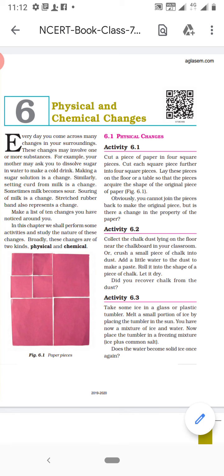So, these all are the examples around us of chemical changes. These changes are irreversible. And in these changes, chemical properties, the constituents have been changed. A new substance has been formed. All these changes are chemical changes.